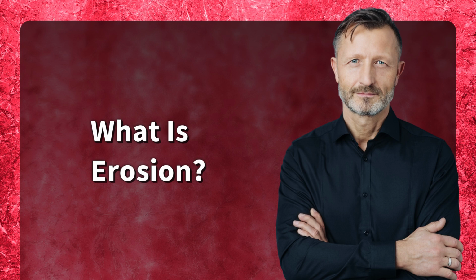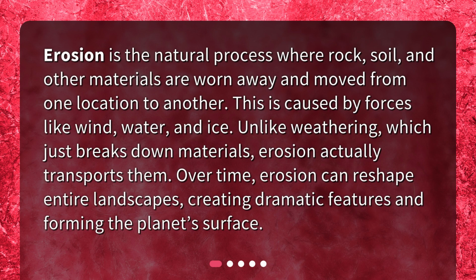What is erosion? Erosion is the natural process where rock, soil, and other materials are worn away and moved from one location to another. This is caused by forces like wind, water, and ice. Unlike weathering, which just breaks down materials, erosion actually transports them. Over time, erosion can reshape entire landscapes, creating dramatic features and forming the planet's surface.